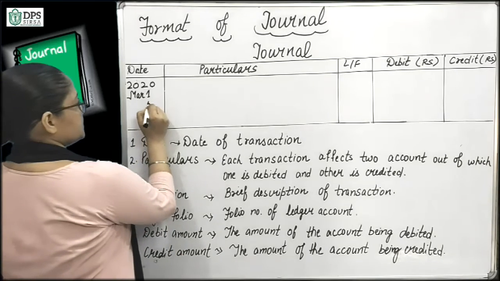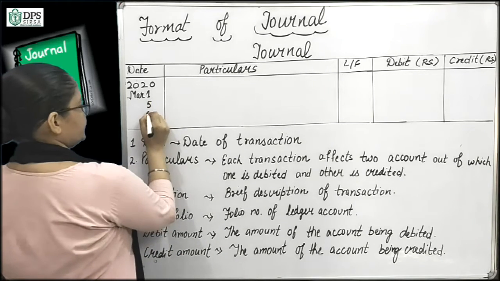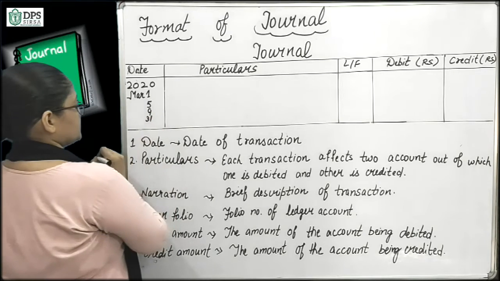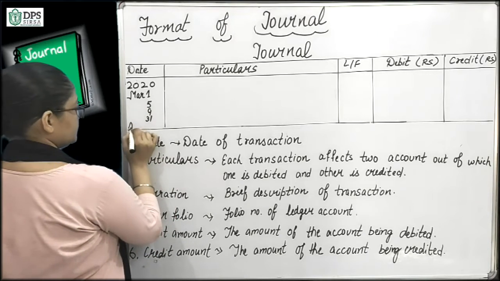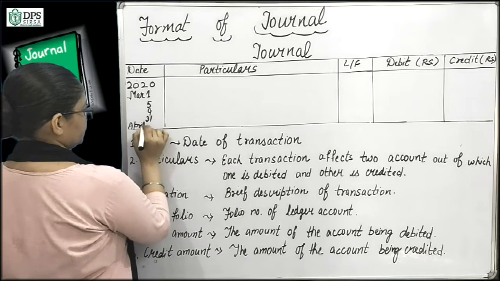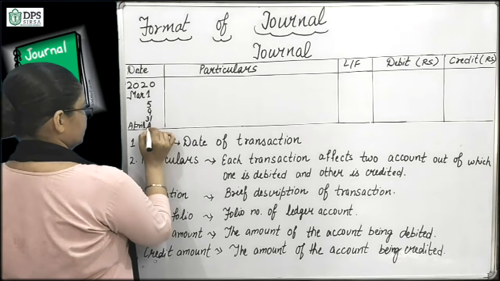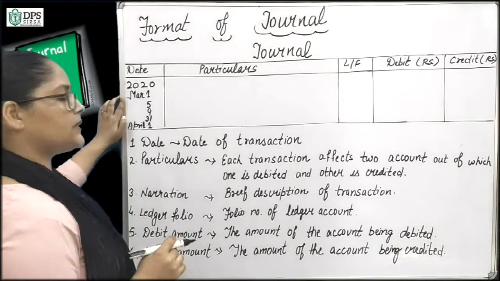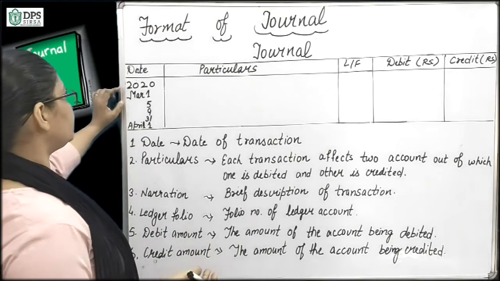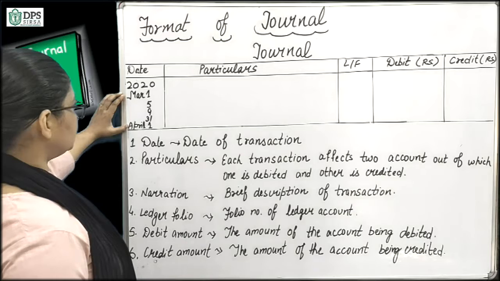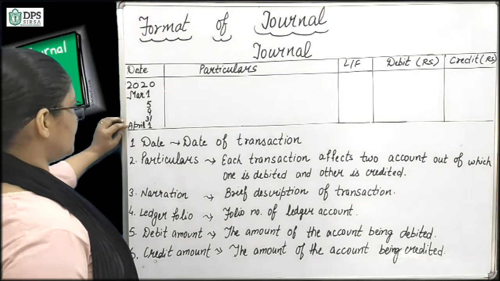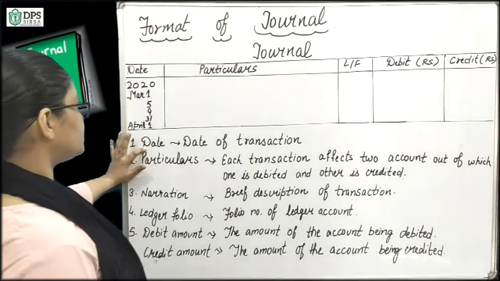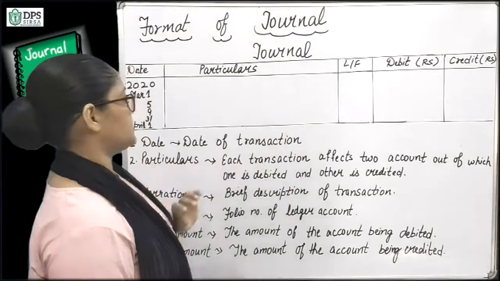Suppose the next transaction happens on 5 and then on 9 and then on 31st March. Here we will change the month and write it again. There is no need to write the year or month again and again. You can write it once, and when the month changes, then you can change the month. So this is the date column. Date describes the date of the transaction.